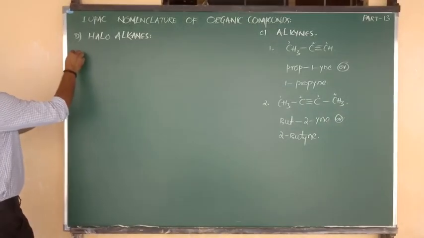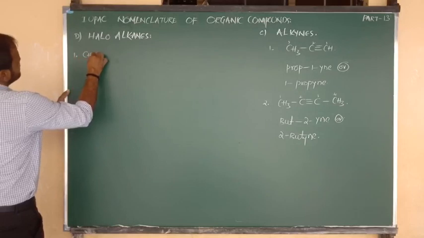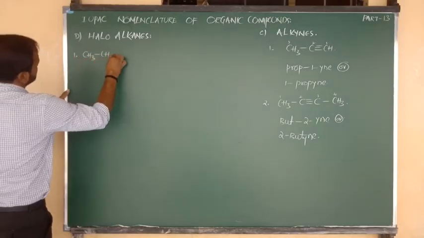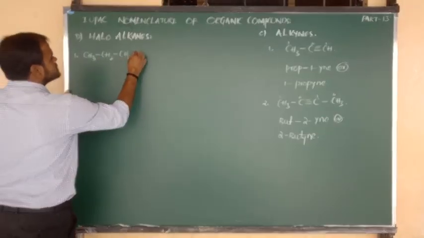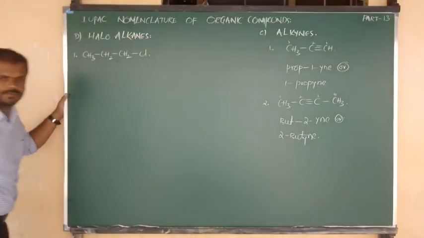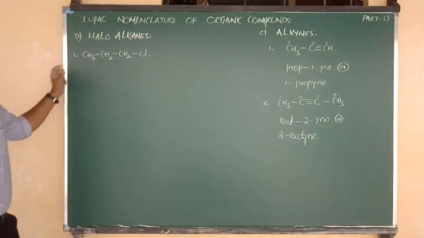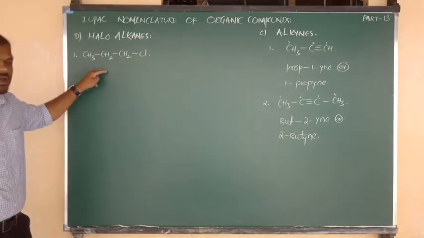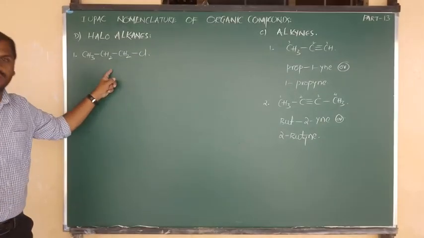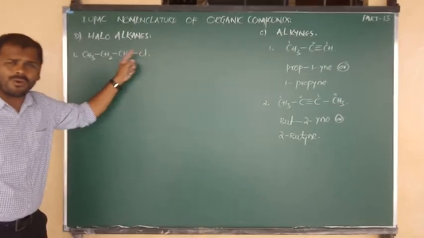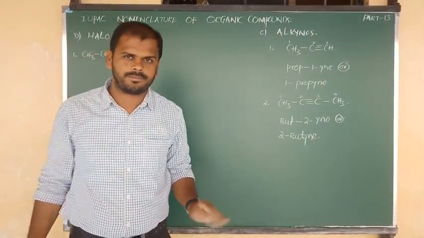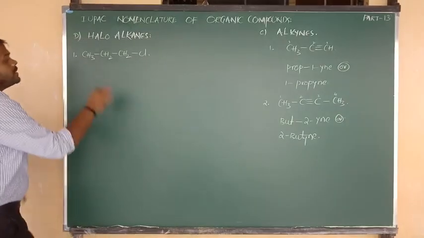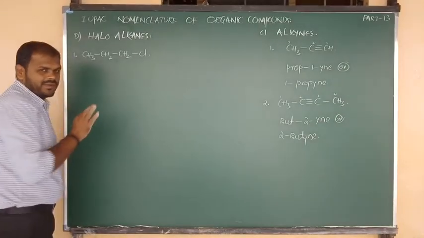Yes, one example: CH3 bond CH2, connected to CH2, and suppose that CH2 is connected to Cl. So this is the haloalkane, or we can say chloroalkane. If you want, you can consider bromoalkane, any respective halogen. Listen carefully: we have to write the numbering first of all.